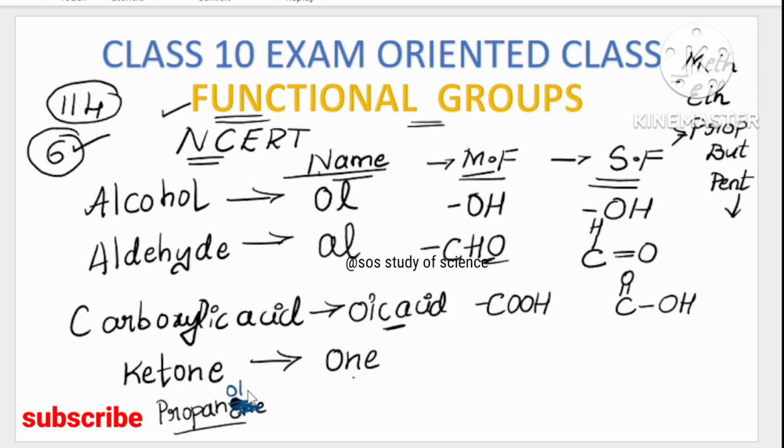If you add OL it becomes propanol. If you add AL it becomes propanal. If you add OIC it becomes propanoic. You are removing the E and adding the respective functional groups. That is very important, you have to know. The first member of the ketone, as I told you, is propanone. So the spelling is you remove the E and add ONE.